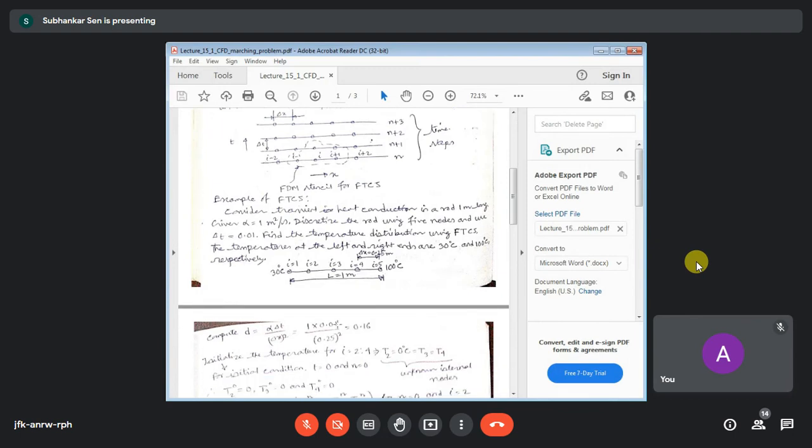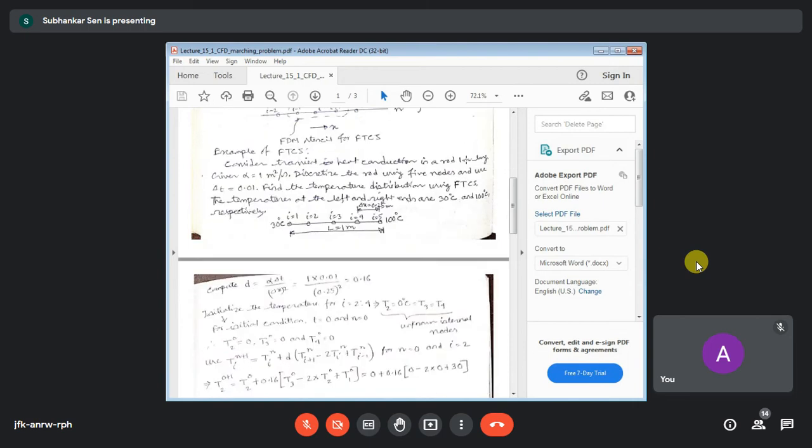Okay, so we have been given the data that the rod is 1 meter long, and this thermal diffusivity alpha is 1 meter square per second. Then we have been given the time step size, delta t of 0.01. So use FTCS and try to find out the temperatures at these points. This problem is not fully shown, but the way it is done, your concept will be very clear on how to use explicit formulation or simple calculation.